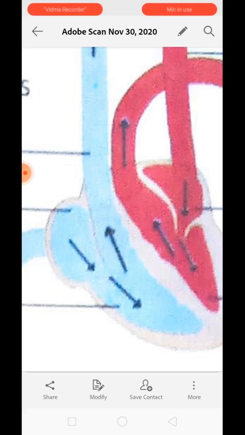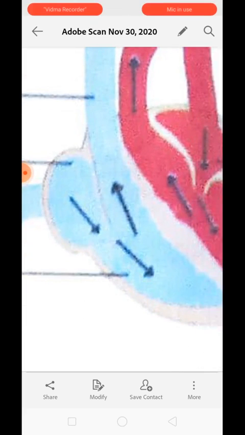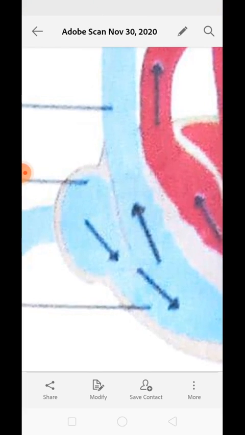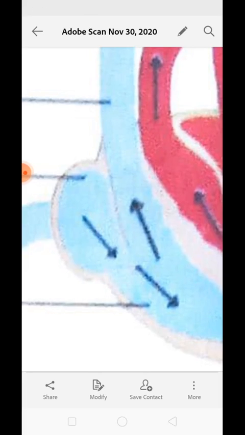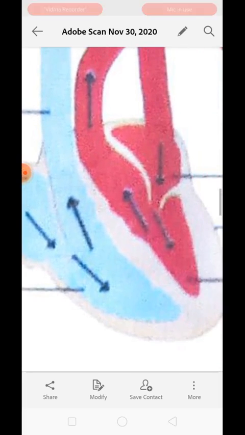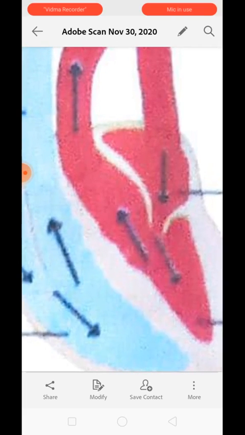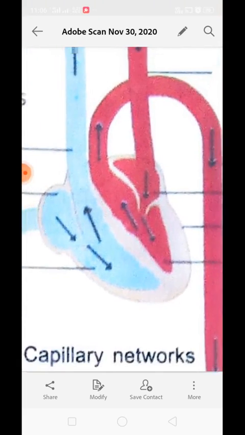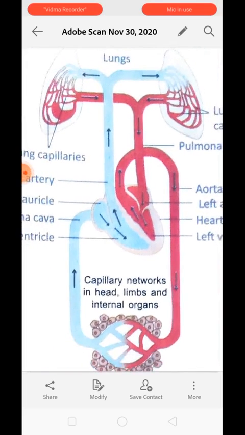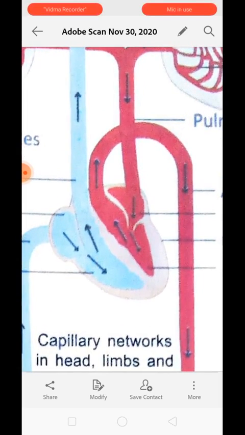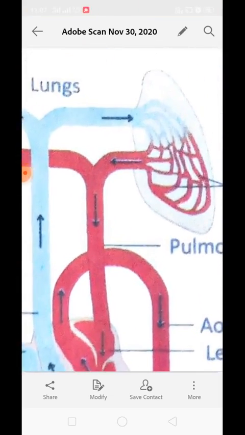Both atria receive the blood from other parts of the body. For example, if we are talking about the right atrium, it receives the blood from the body. That is why the blood received over here is deoxygenated in nature, meaning it does not have oxygen with the blood. Whereas if we talk about the left atrium, it receives the blood from the pulmonary veins, which are coming directly from the lungs. You can see they are coming from the lungs. That is why they have oxygenated blood. The pathway is clearly shown over here.